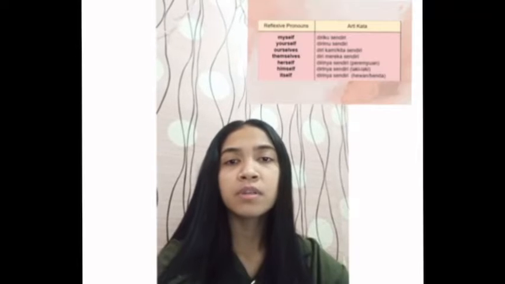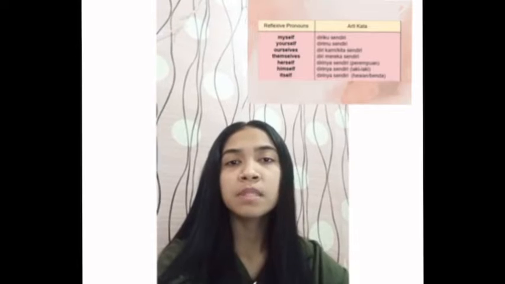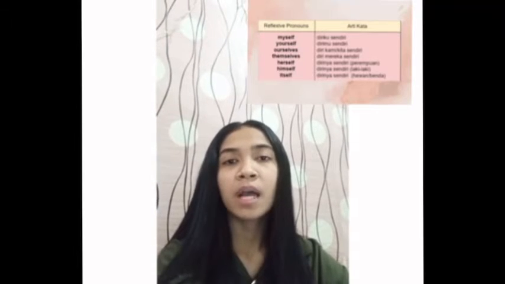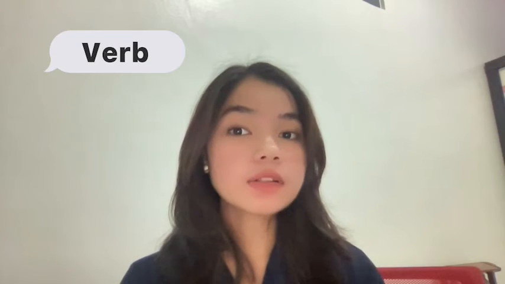Dan yang terakhir ada reflexive pronouns yang berfungsi menjelaskan sesuatu yang dilakukan kepada diri sendiri atau dapat digunakan sebagai objek langsung maupun tidak langsung dengan syarat objek dan subjeknya harus sama. Contoh katanya seperti myself, yourself, ourselves, themselves, yourself, himself, and itself. Dengan contoh kalimatnya seperti I get myself a job, we get ourselves a job, she gets herself a job, and my cat lives itself.